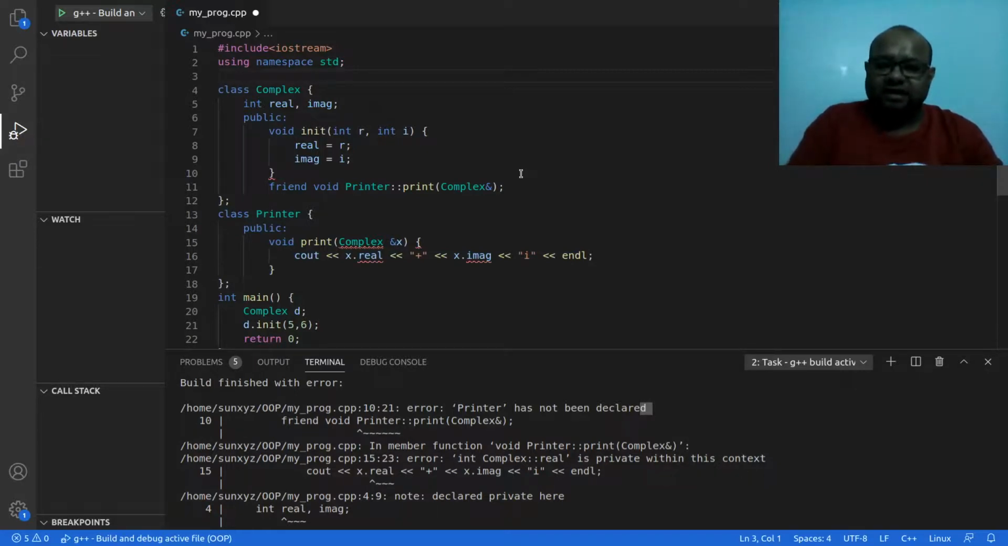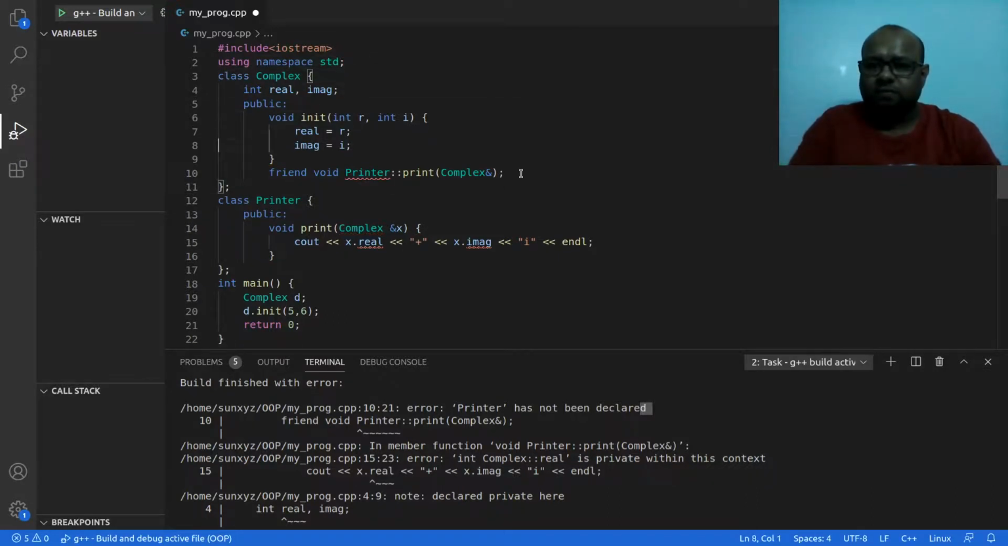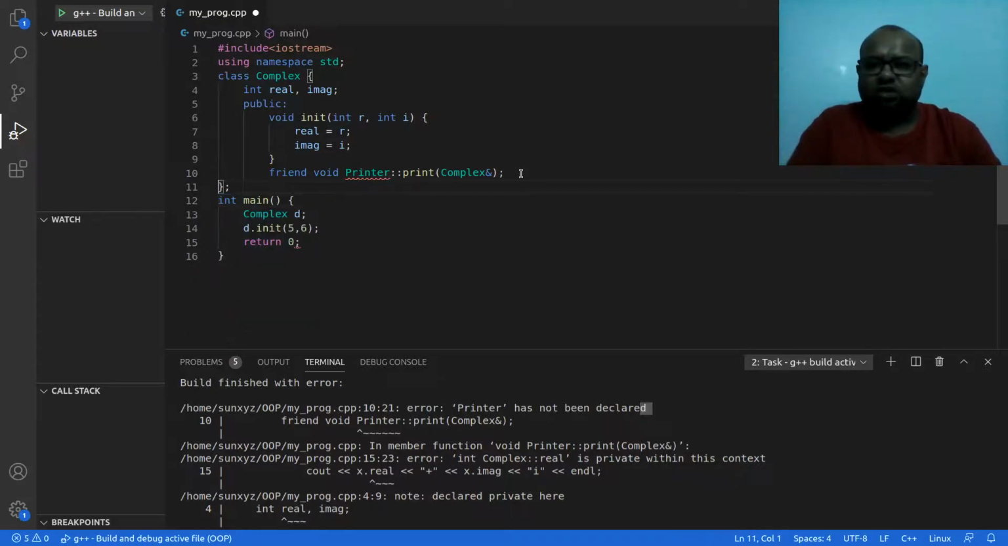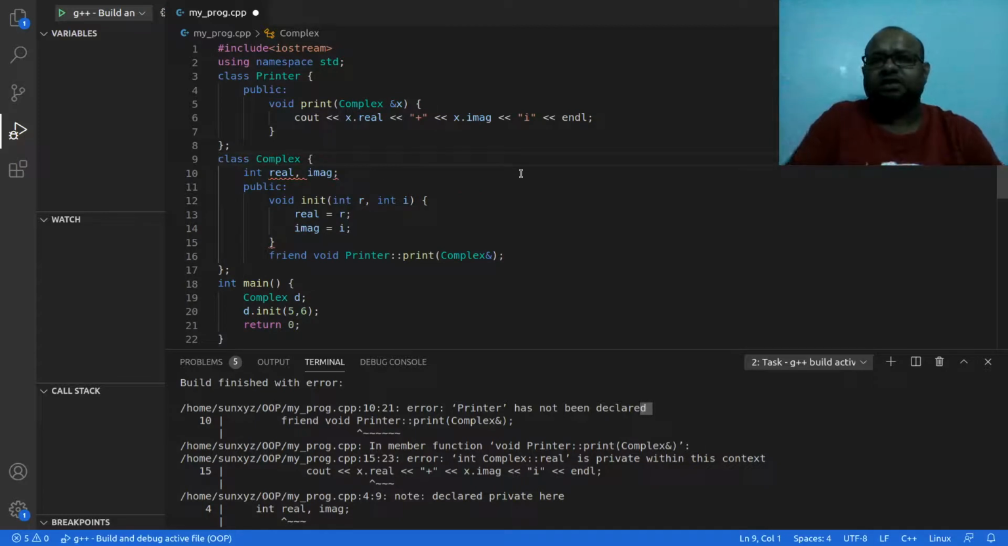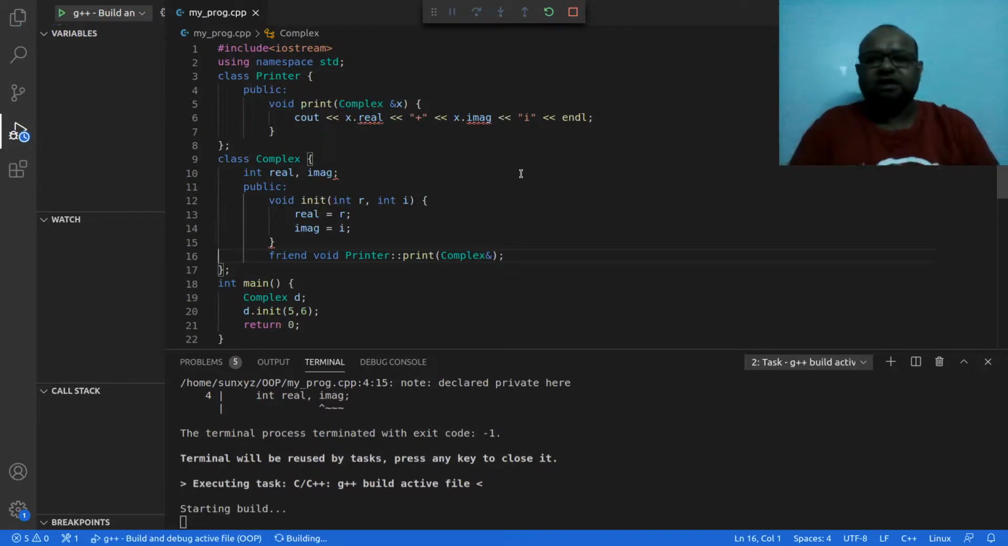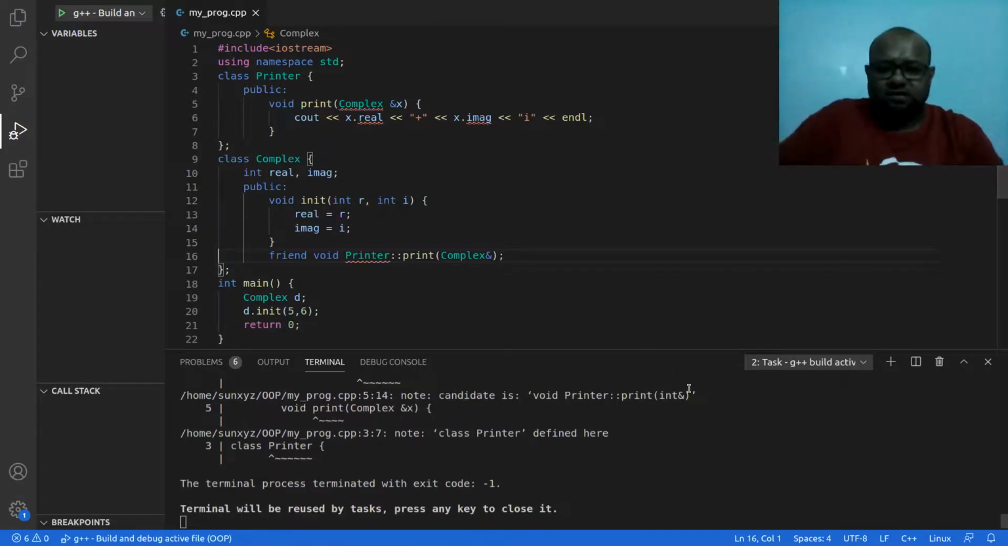I create this class Printer. So let me just copy. Printer is not known in line number 10, so let me write Printer before. It was after, so right now I am writing it before. So let me go ahead and compile. Still I have an error. So what is the error?